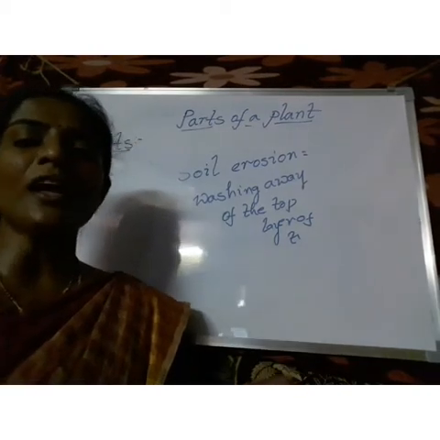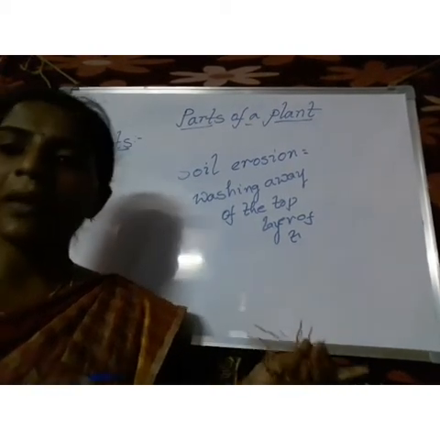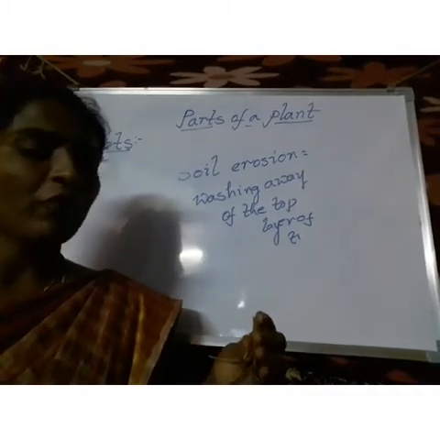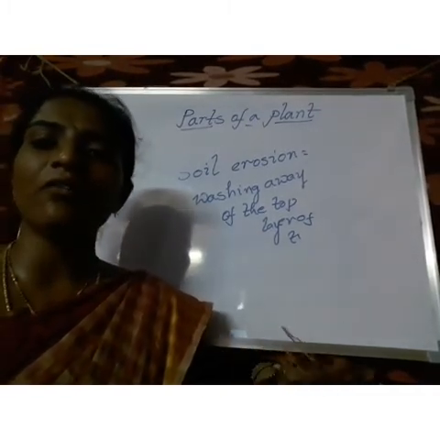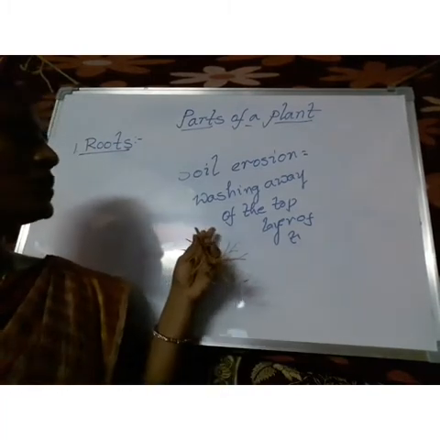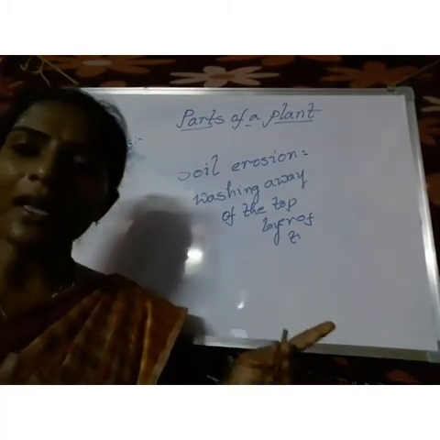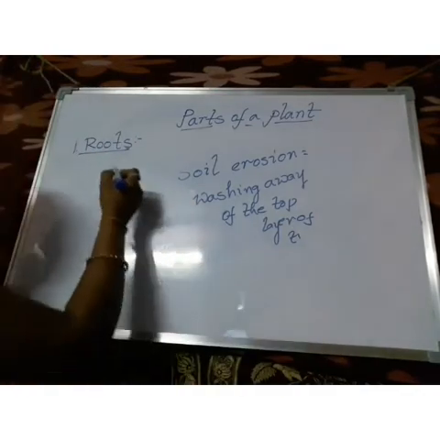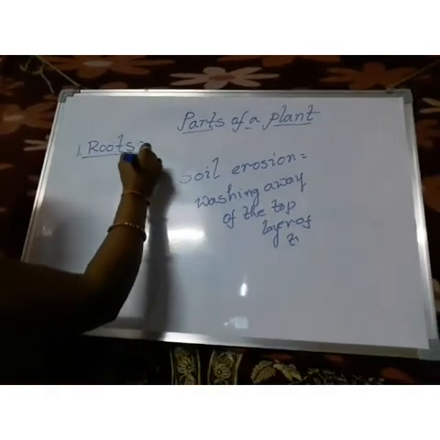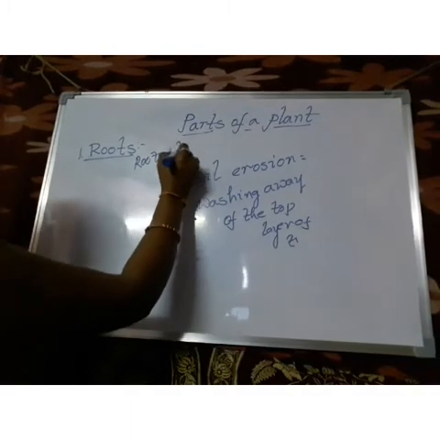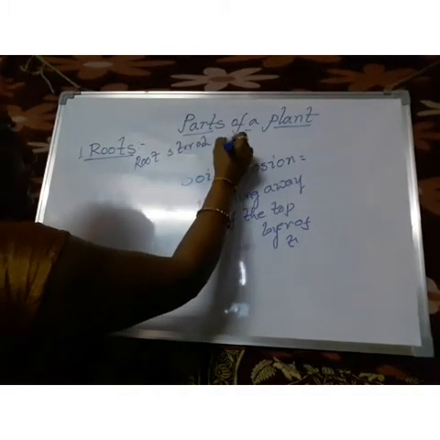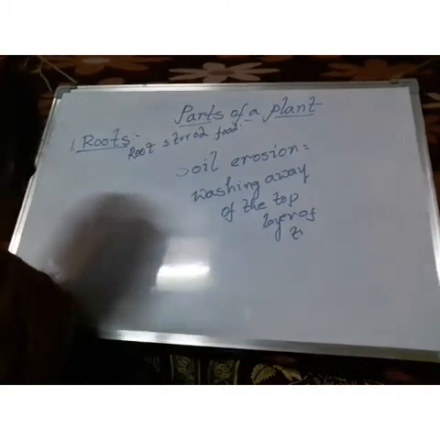Before, I told you that plants prepare their own food and store it in different parts. Roots can store food in different parts. So, what are the root stored foods?